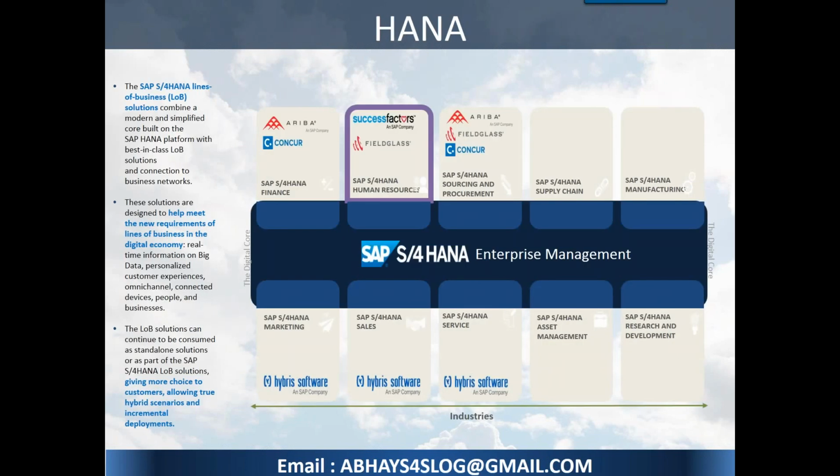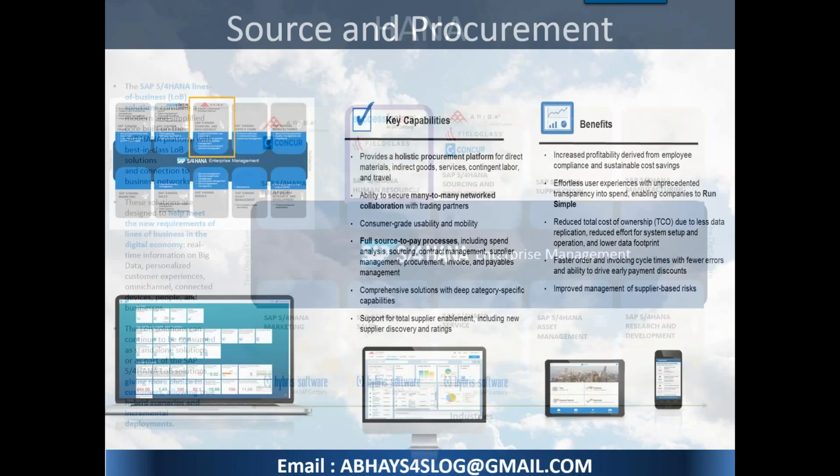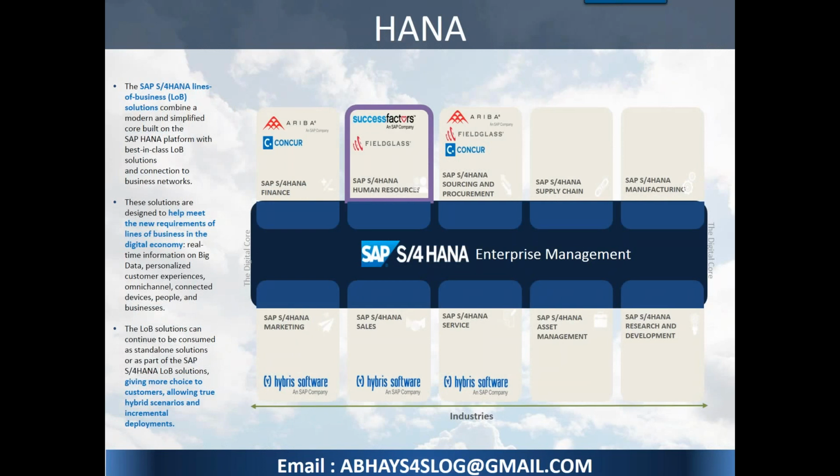Okay. Now we will be talking about S4 HANA Enterprise Management. The S4 HANA Enterprise Management consists of many things, each of them called an LOB, whatever you call it. Going forward, you will no longer say, okay, I am a PP consultant, I am a QM consultant, I am a materials management consultant. People will be called an MM consultant, a sourcing and procurement consultant, an APO person, a supply chain consultant, a manufacturing consultant, production, marketing consultant, sales consultant, service for plant maintenance, asset management for plant maintenance, service is customer service. These things will come into the picture slowly.